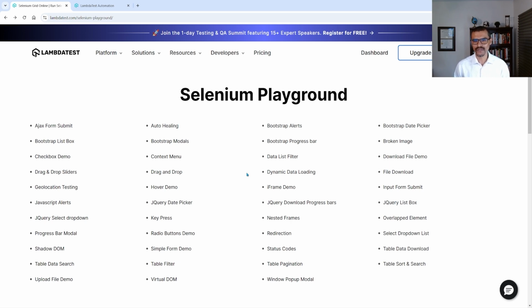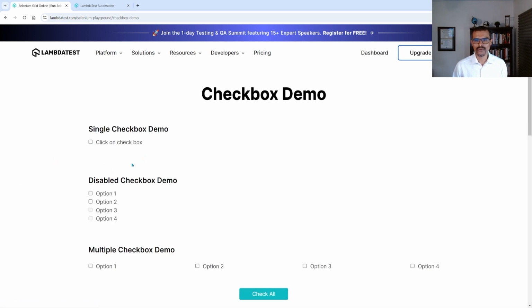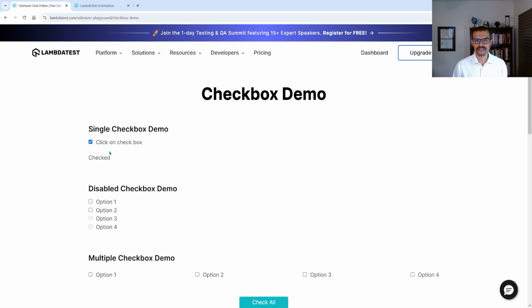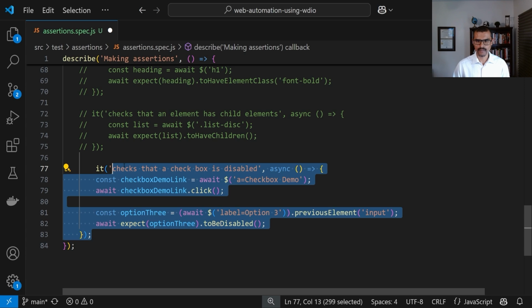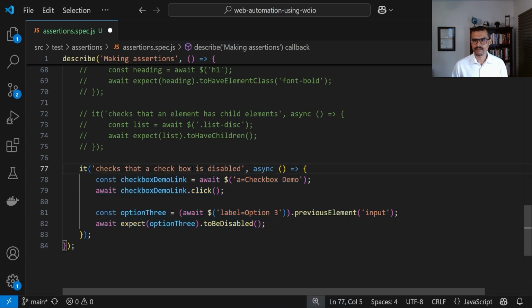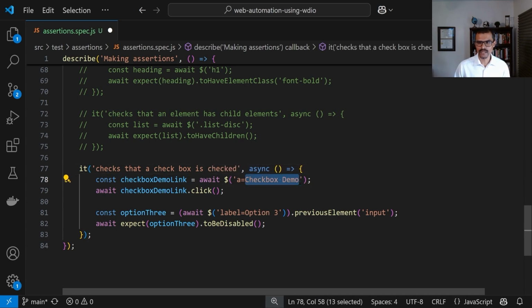The last one I want to show you is how to verify that a checkbox is actually checked. All right, so I'm going to click on this checkbox, and then we're going to click, for example, on this. Click on checkbox. And we're going to verify that this right here, this checkbox is actually checked. And for this test, I'm going to repurpose another test that we wrote earlier. Let me just go and comment this. And we're going to check that a checkbox is checked. All right, so again, we're going to go to the checkbox demo page. We're going to click on that link. And when we get there, we're going to actually click on a checkbox.